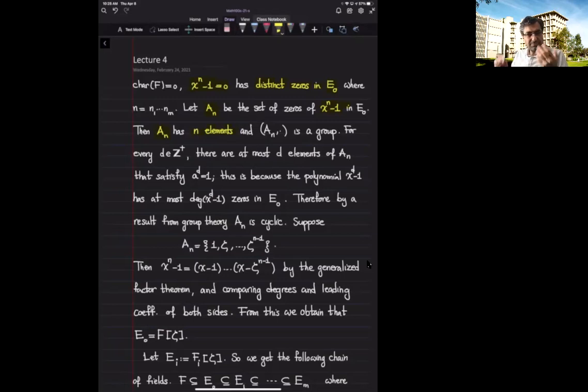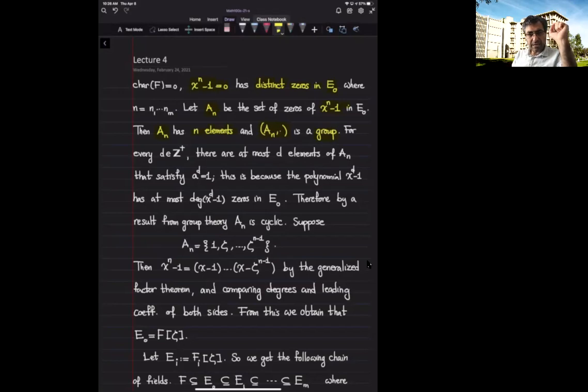Alternatively, I can think of this set of zeros as the kernel of the group homomorphism of raising every element to the power n. Any method that you want; there are at least two methods that I described. We deduce that A sub n under multiplication is a group of order n.